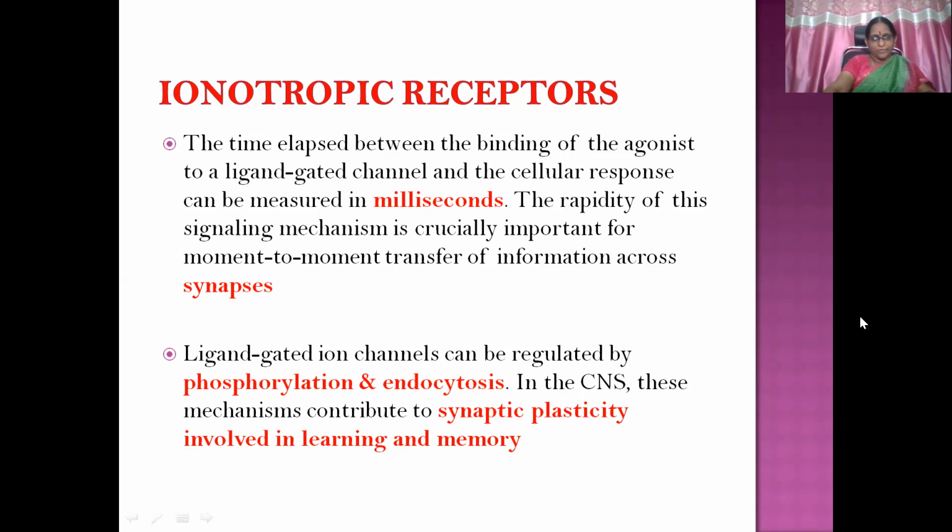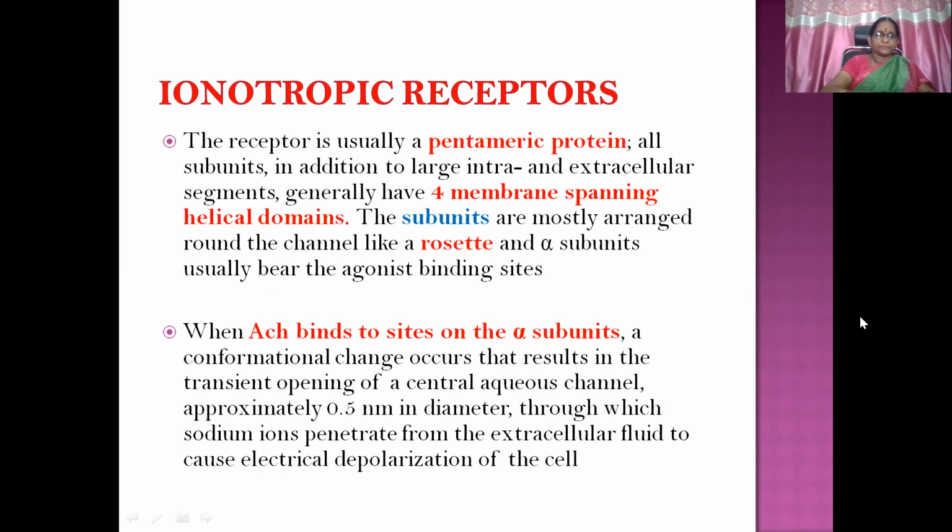This point is very, very important for postgraduate students. Then coming to the structure, the receptor is usually a pentameric protein. All subunits, in addition to large intra and extracellular segments, generally have 4 membrane spanning helical domains. Now I will just read out, and if any discussion is needed, I'll discuss. Then I'll show the diagrams and we'll rediscuss, and then you will have the clarity. I've kept many diagrams to give a clear picture.